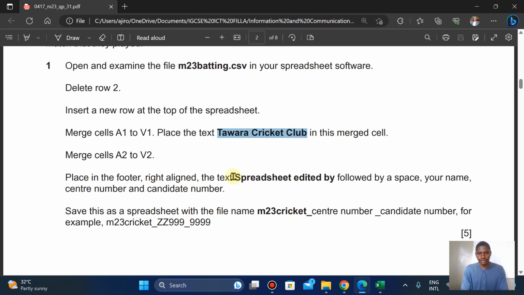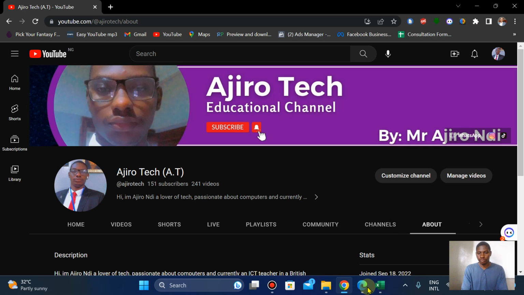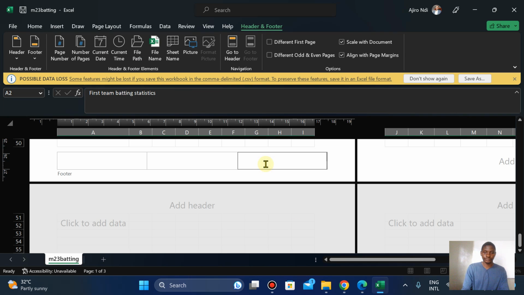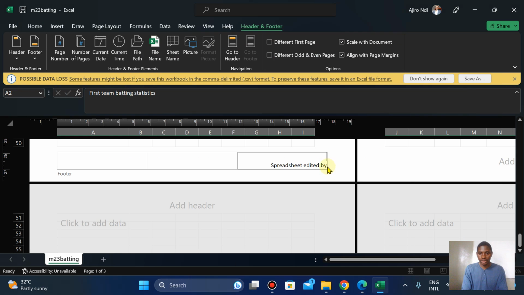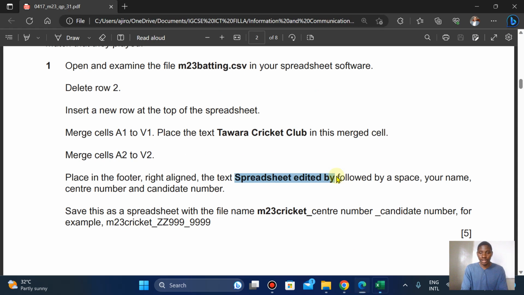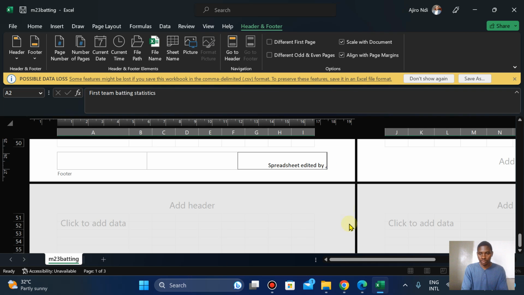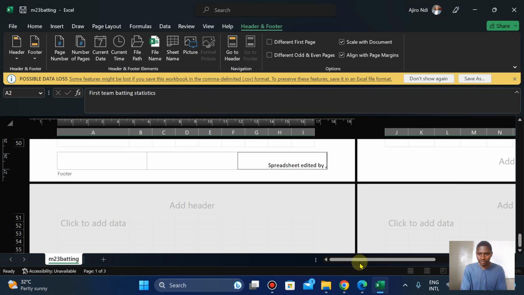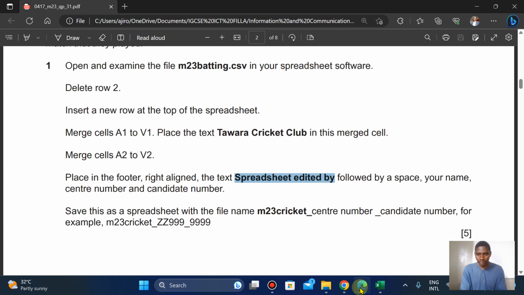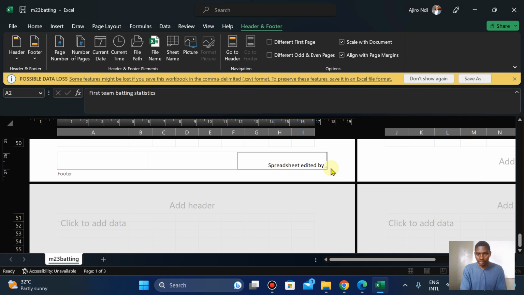The text, copy this. Right click, and just paste it, Ctrl V. Edited by, followed by a space, comma, followed by a space, then your name: Ajiro NG.